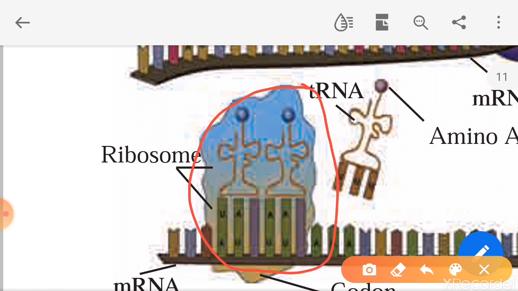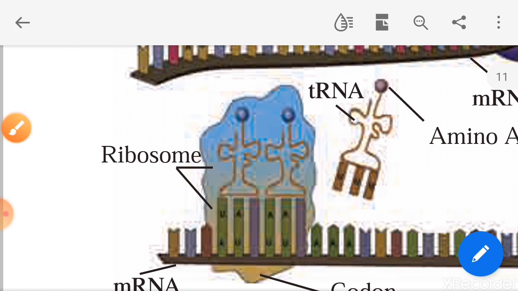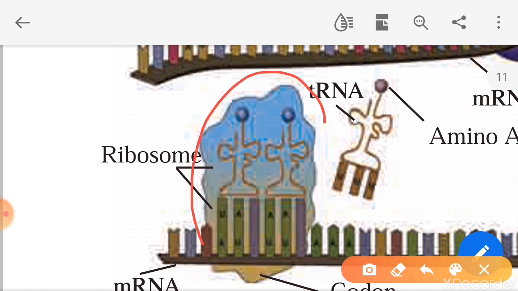Okay, tRNAs have anticodons which are complementary to the codons on mRNA. This is called what? Translation. The amino acids on tRNA are bonded together by peptide bonds with the help of the ribosome. So what is the ribosome? This is the ribosome.